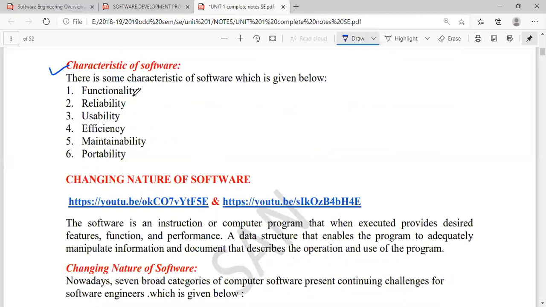Now, what do you mean by functionality of a software? See, I will give you a live example. Some of you are putting some marks like this on the screen. That is from your screen, but I can also control that from my screen. That is one example of functionality of a software. The software is functioning properly. So functionality is nothing but proper functioning, or whatever code is written during the development of a software.